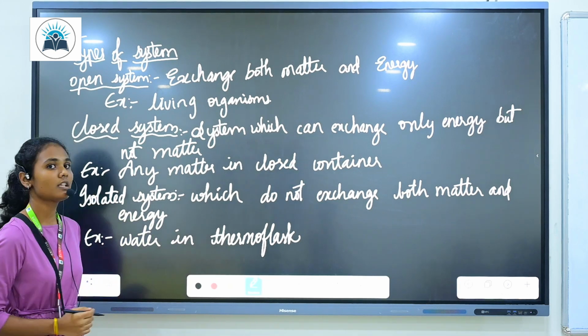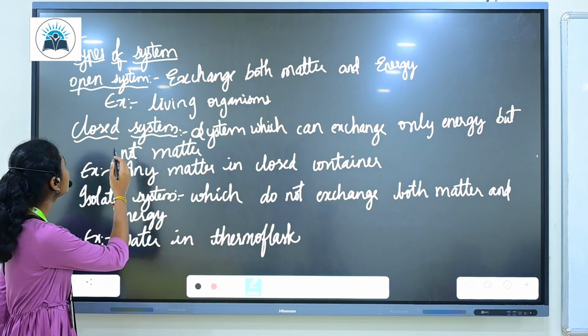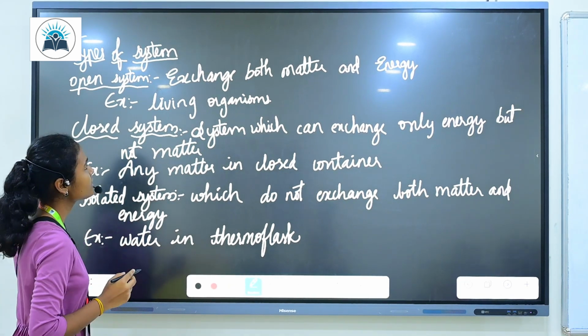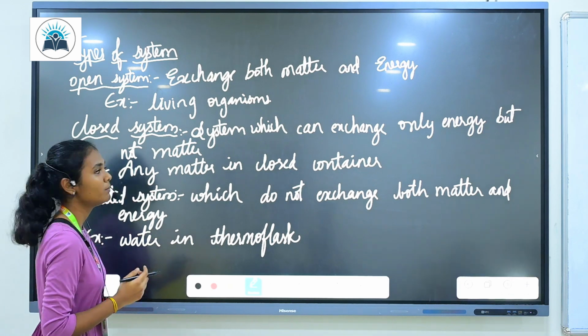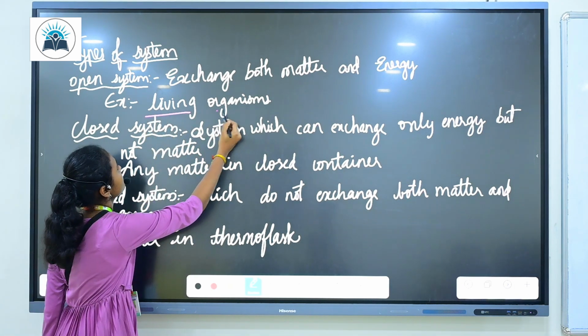So let us discuss types of systems. There are three types of systems: open system, closed system, and isolated system. Open system, which exchanges both matter and energy, is called open system. Example for open system is living organisms.